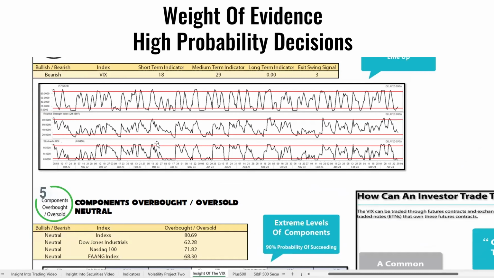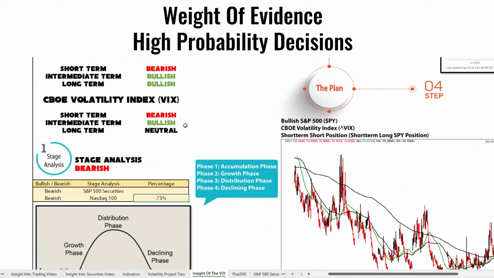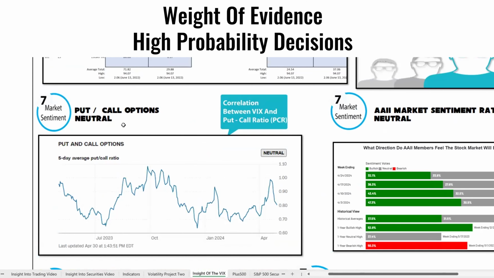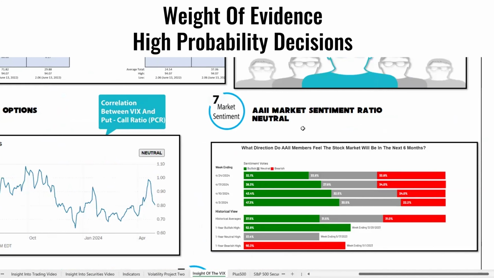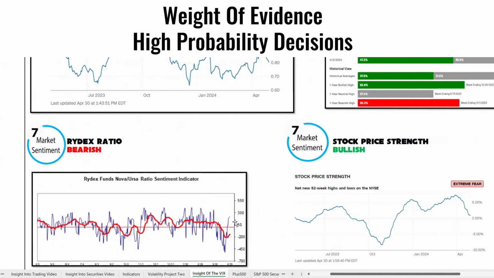All we're trying to do is build evidence for the short-term swing trading with the VIX. If we continue further down, we look at the put call options, which is neutral. The double AI market sentiment is neutral. What's interesting is the RIDEX ratio is bearish, and this signal worked very well to tell us to buy into it for a swing trade and also to short into it for a bearish trade. The stock price strength index is bullish.